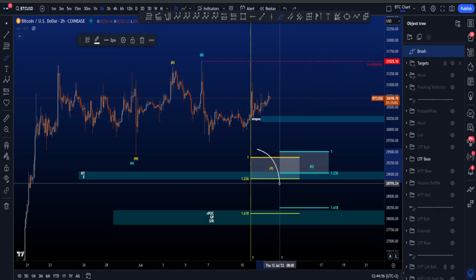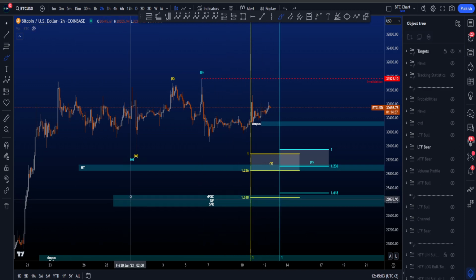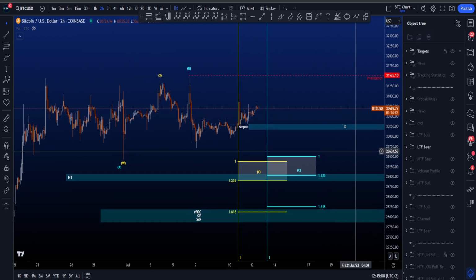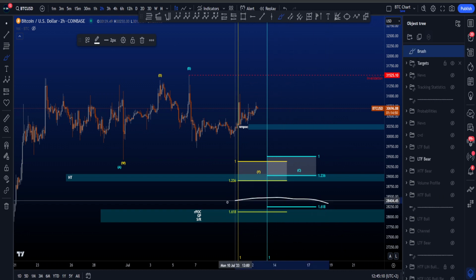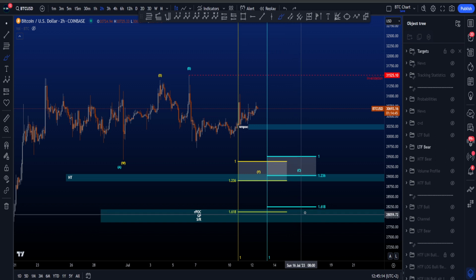And if price decides to move to lower levels, remember, this is the area where the point of control of the volume profile is, which is sitting between 27.8k and 28.2k. So that is an interesting level as well. And also, these are the levels where the 1.618s are of both of these scenarios, which are rare targets in this case.